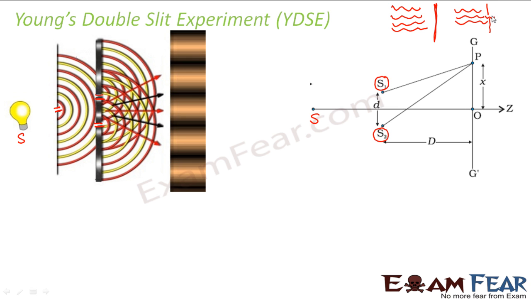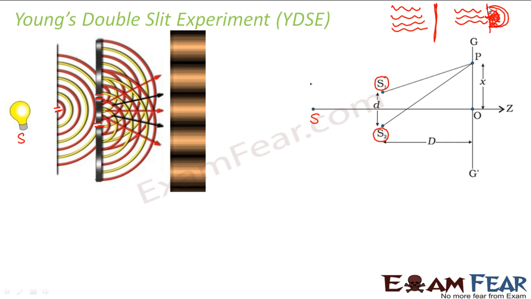The wavefront which comes out from here will try to spread in this way. But since this side is blocked, no light is entering from this side. So this light which is entering from here will spread in this fashion. As a result, the shape of your wavefront would be like this.